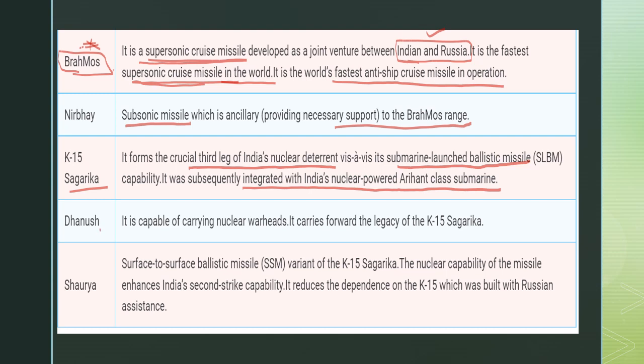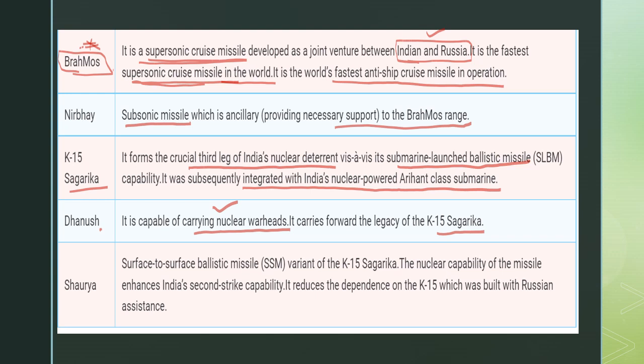And the Dhanush, on the other hand, is capable of carrying nuclear warheads. Dhanush is capable of carrying the nuclear warheads. It carries forward the legacy of K-15, that is the Sagarika. So the Sagarika legacy is continued by the Dhanush because it also has the capability of carrying nuclear warheads just like the Sagarika.